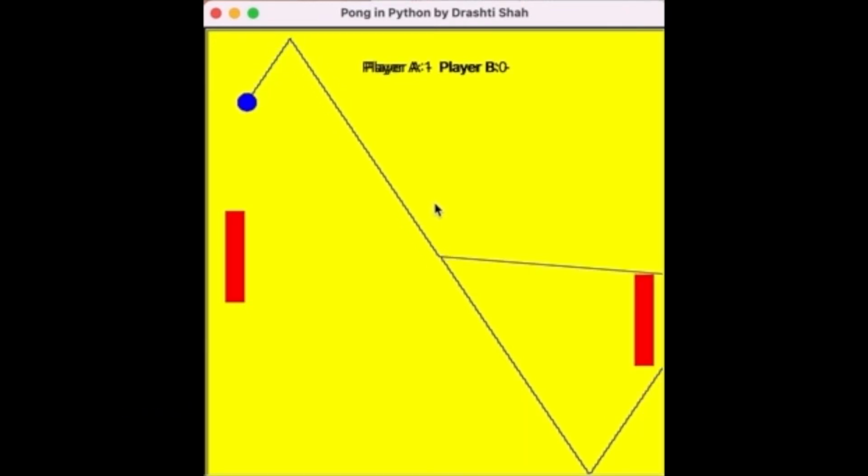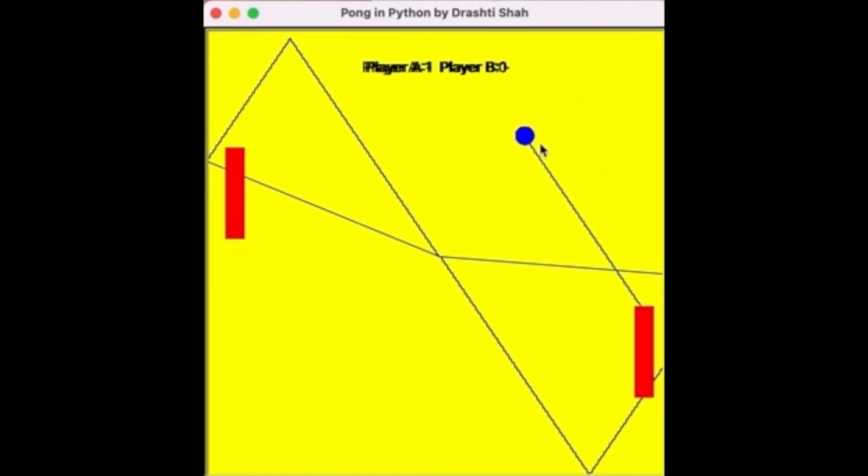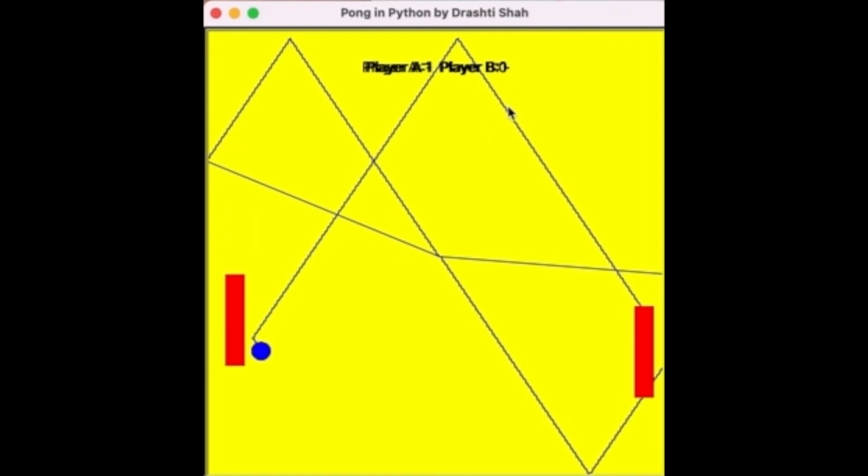The only issue I face over here is I will increase the speed a little bit so that it gets more fun. And the other problem that I'm facing is that this is writing on top, so the score is getting printed on top of it. As I was following the tutorial, later in the tutorial itself, the instructor was able to create a solution for that.